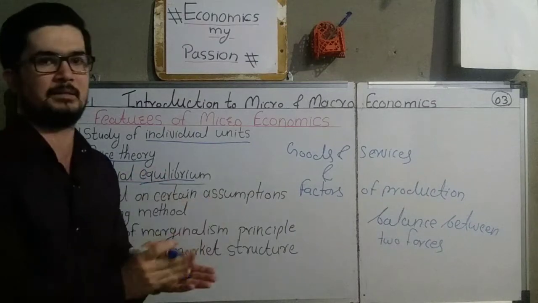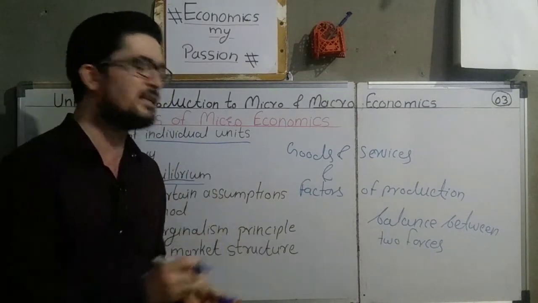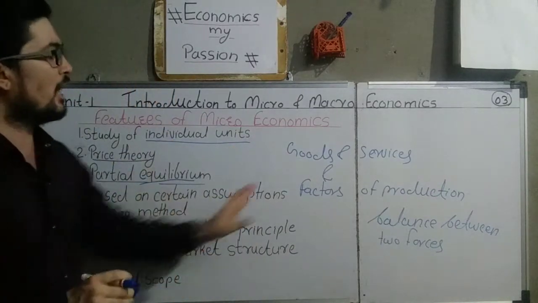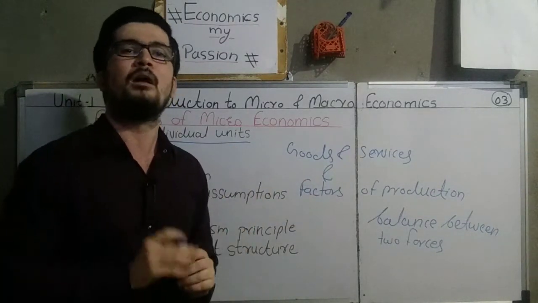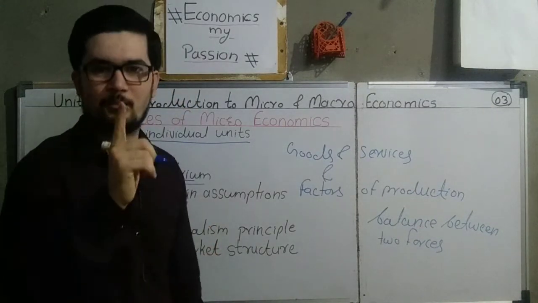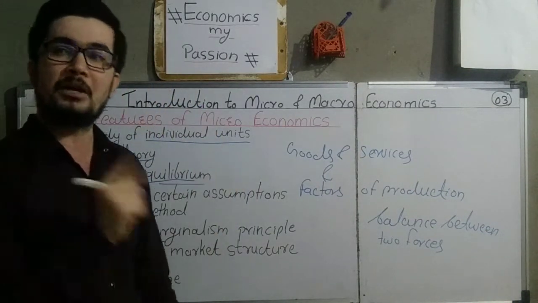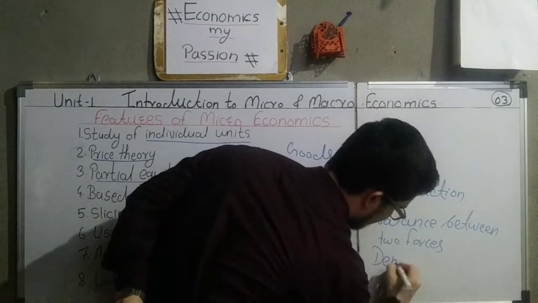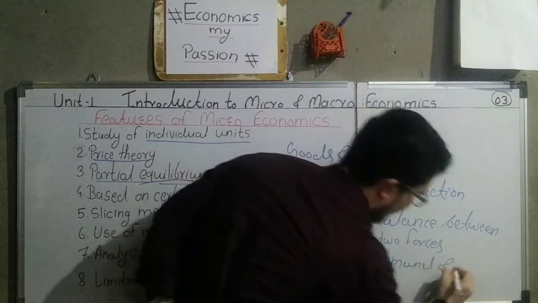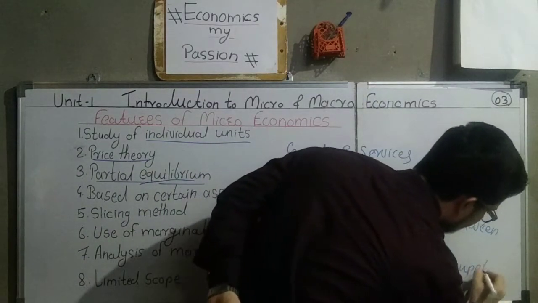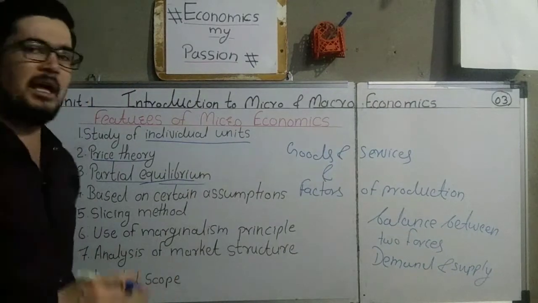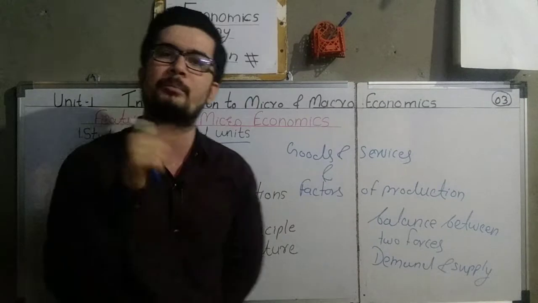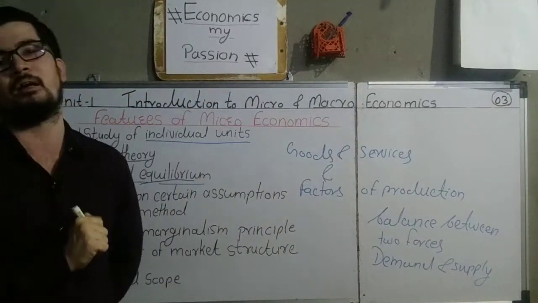Partial means in parts, for the single customer, for the single seller, or in any economy for a single unit. That is known as the partial equilibrium. For example, how the prices are determined for one commodity, that is also called the partial equilibrium. And in economics, the prices are determined by two forces: demand and supply. Now what we will do here, we will assume all the things constant and discuss only one commodity, how the price of that one commodity is determined.